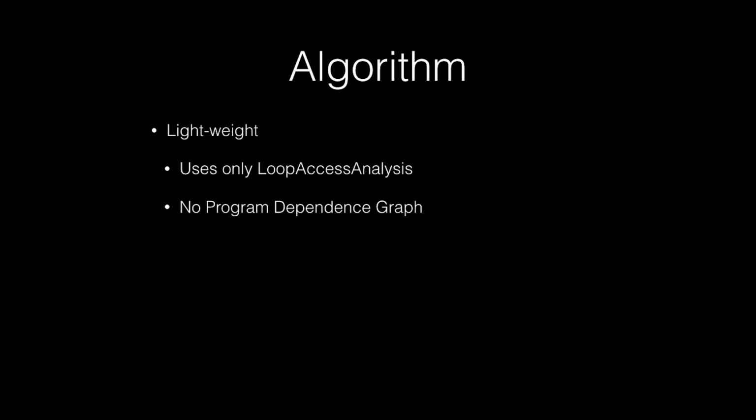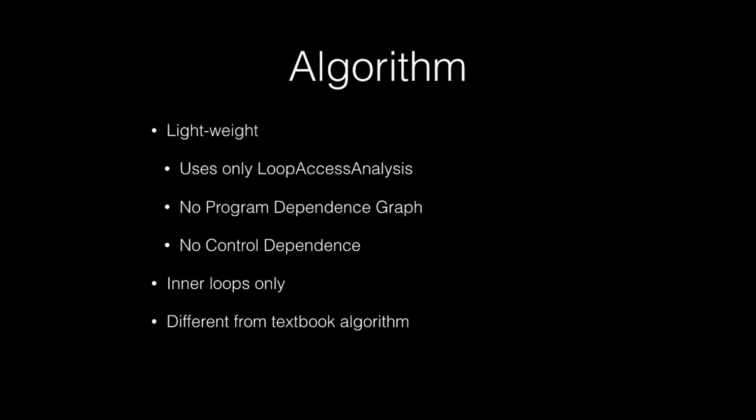So we don't build a program dependence graph, and we don't build control dependence either. These would be new analyses. And also, we only target inner loops, because that's what loop access analysis supports. Because we don't have the full dependencies for the program, we had to modify the textbook algorithm a little bit.